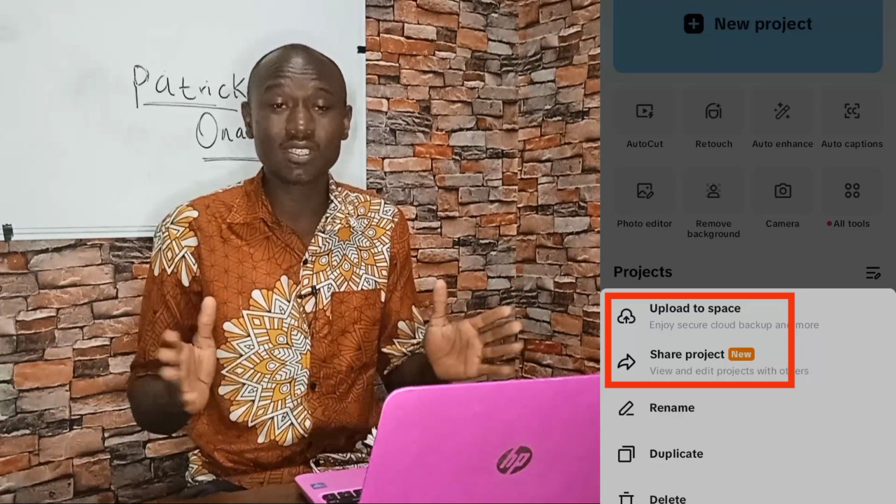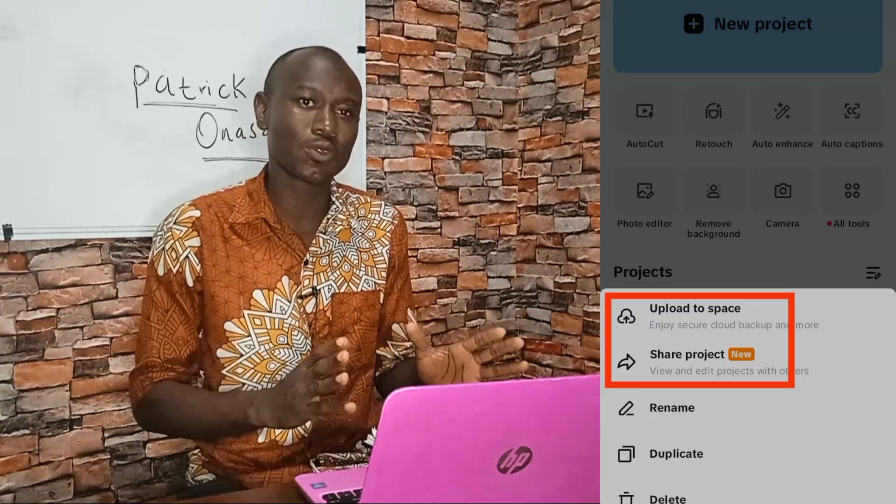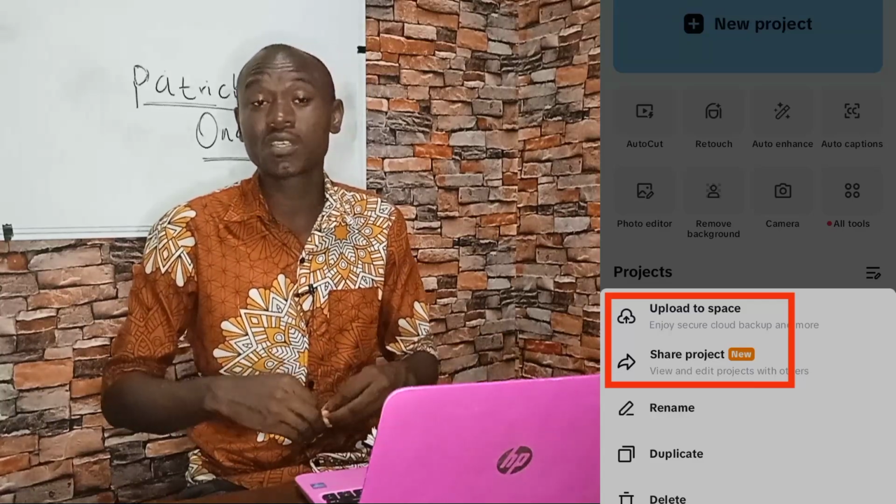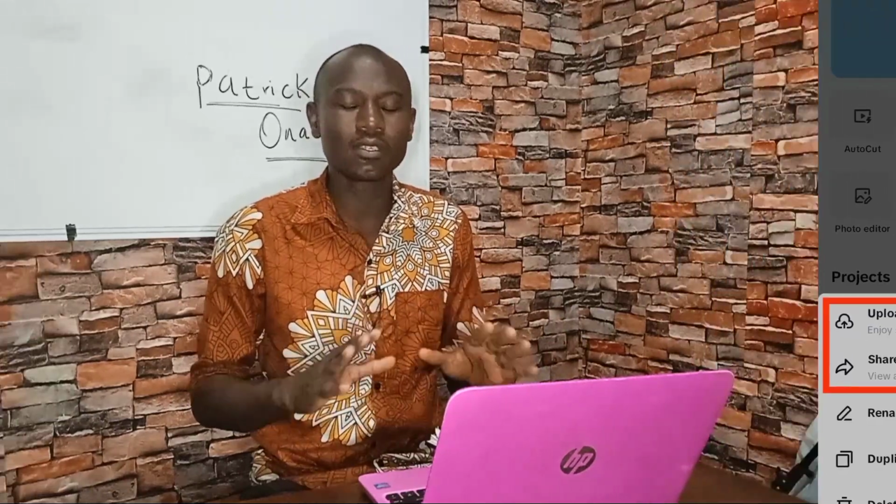But if you just use it for normal editing, export it to your phone gallery, then from there you upload it to your YouTube channel, then you are safe. So it is up to you. For me, I continue to use CapCut as long as I apply this method.